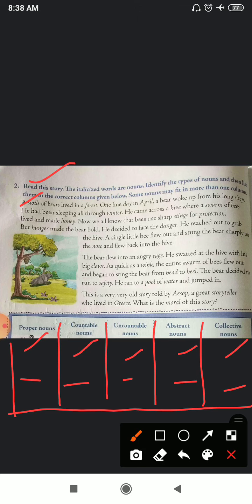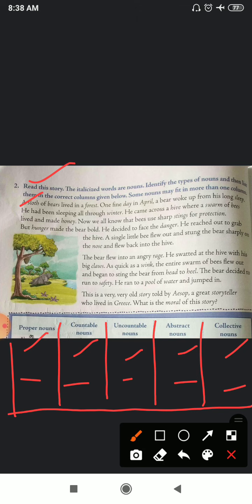The bear flew into an angry rage. He swatted at the hive with his big claws. As quick as a wink, the entire swarm of bees flew out and began to sting the bear from head to heel. The bear decided to run to safety. He ran to a pool of water and jumped in. This is a very old story told by Aesop, a great storyteller who lived in Greece. What is the moral of this story?